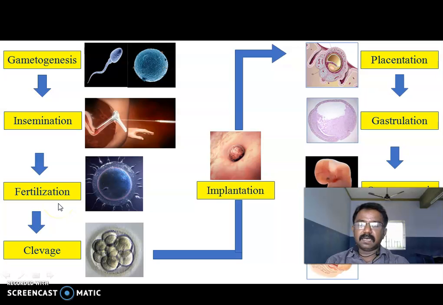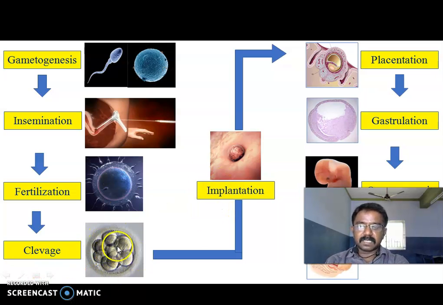Next one is fertilization, the fusion of gametes. The male reproductive cells contain a haploid number of chromosomes, meaning a haploid nucleus. The haploid nucleus enters into the ovum. The fusion of the two gametes is called fertilization. Next, cleavage. After fertilization, the fertilized egg goes to multiplication, or cleavage.